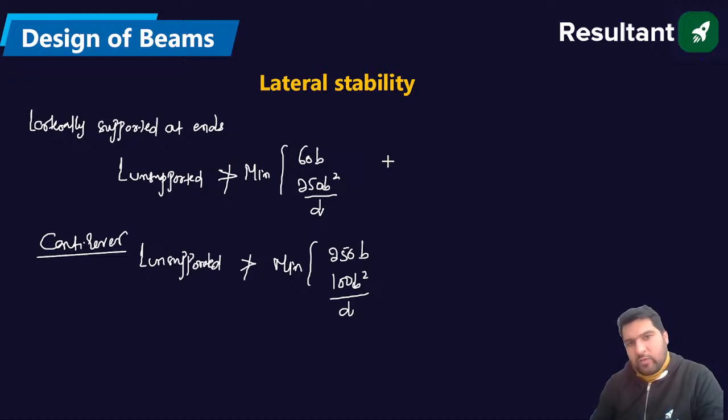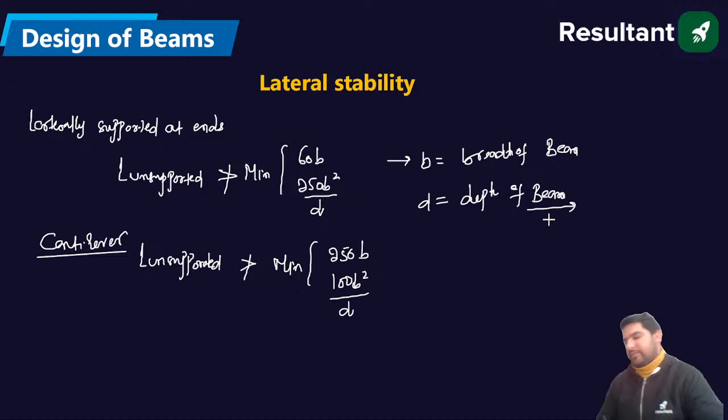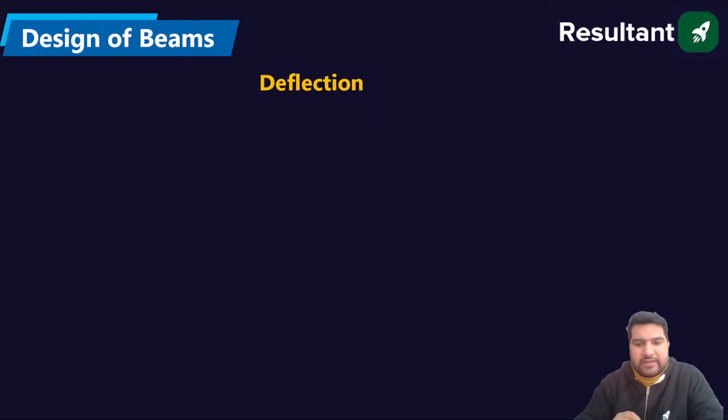Now what is B? B is the breadth of the beam. And what is D? D is the depth of the beam. So this is the criteria regarding the lateral stability of the beam. If the length provided is not greater than the values provided here, that will be a stable beam.